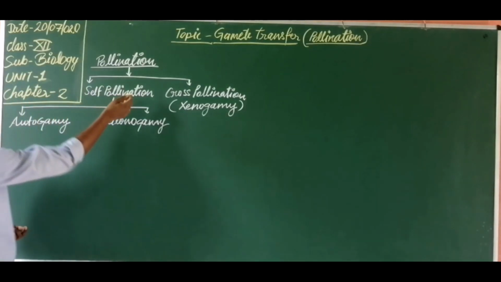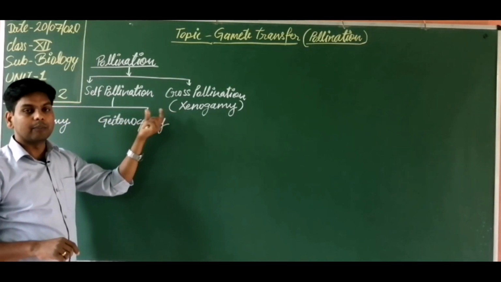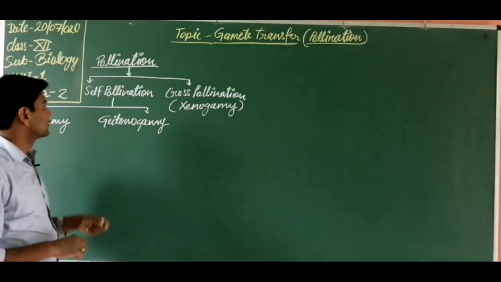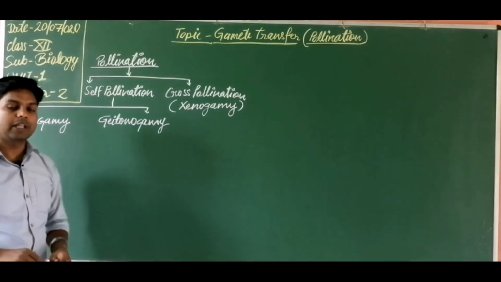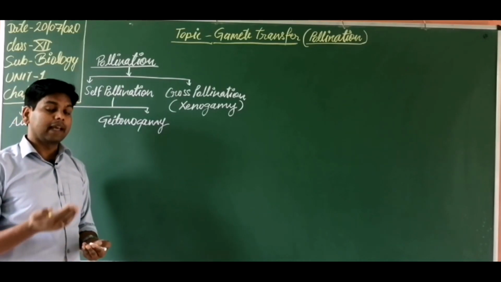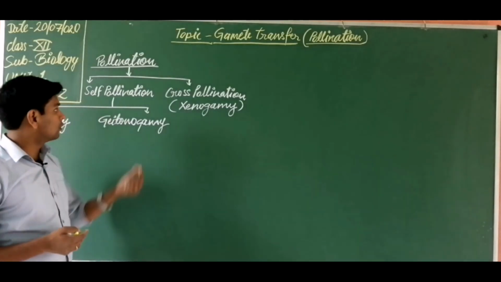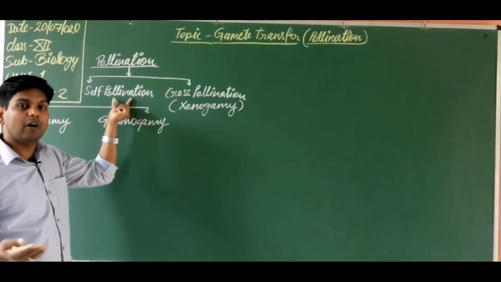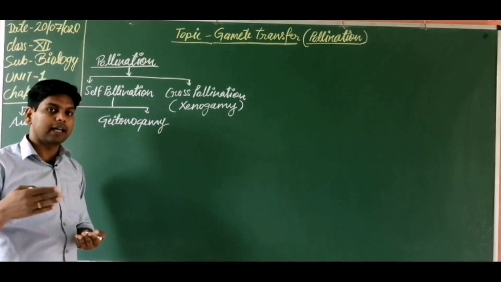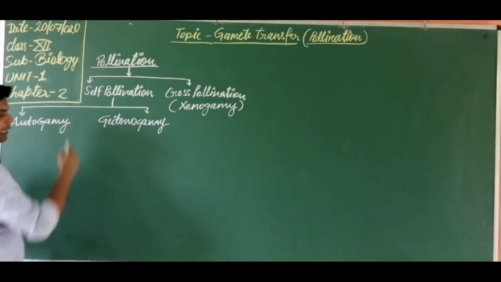Pollination can be categorized into two parts on the basis of the mode of transfer of pollen grain. First, self pollination. What is self pollination? When the pollen grain is transferred from the anther of one flower to the stigma of the same flower or another flower of the same plant. How is it possible?